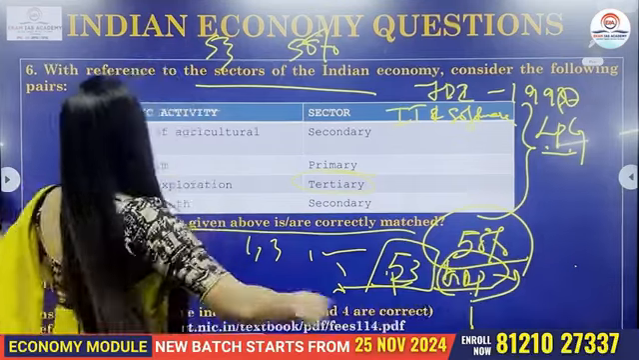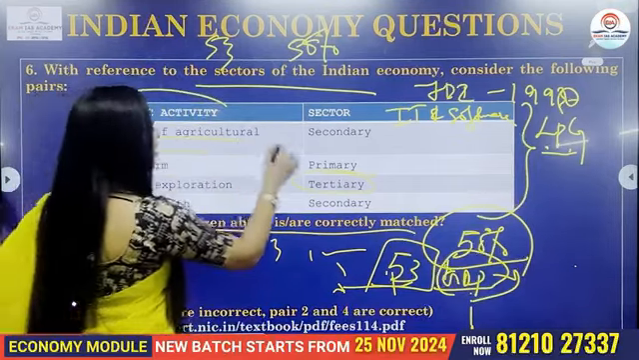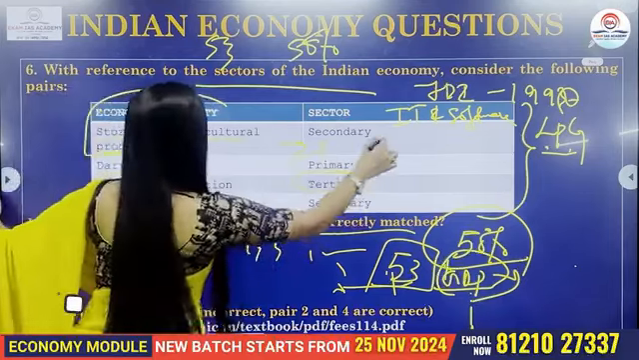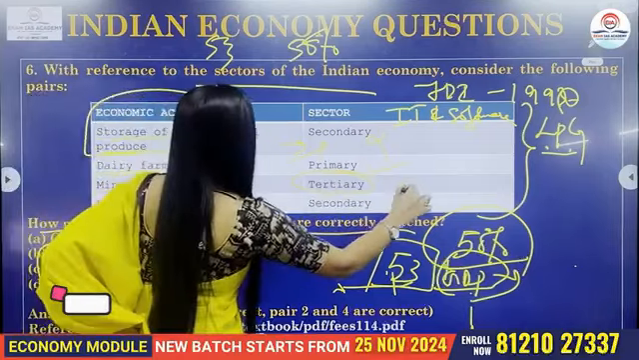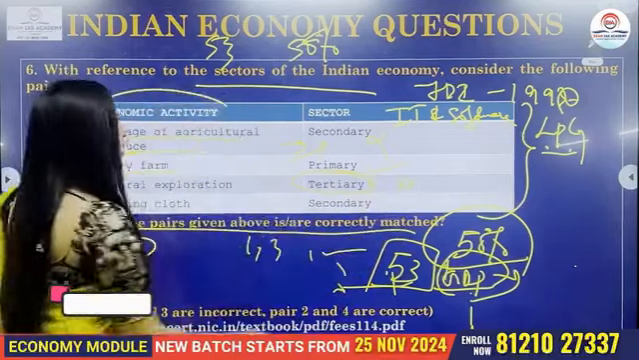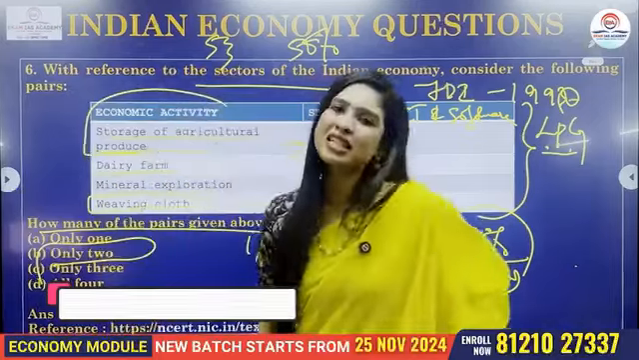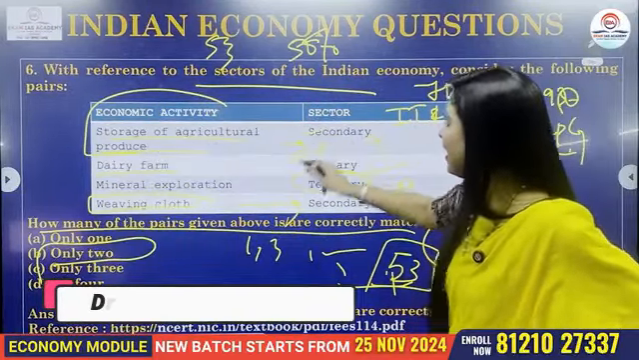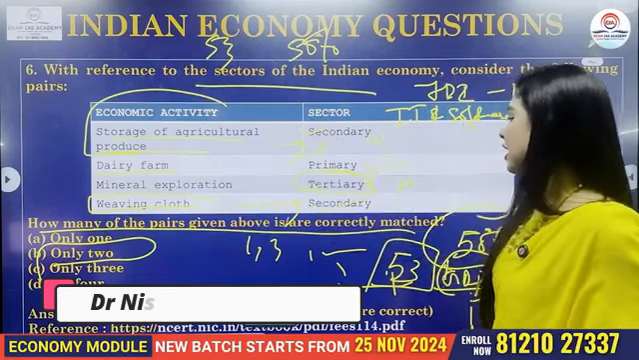Now, in this particular question, storage of agriculture produce. Of course, it is primary sector. Dairy farm, primary. Correct. Mineral exploration. It is again primary sector. How can it be tertiary? Definitely no. So it is incorrect. And weaving cloth. We know that weaving cloth is secondary sector. So in this particular question, only pair 1 and pair 4 are correct, whereas 2 and 3 are incorrect.